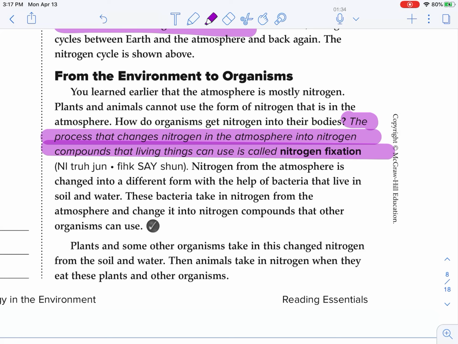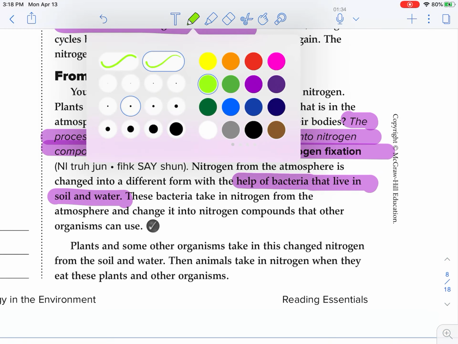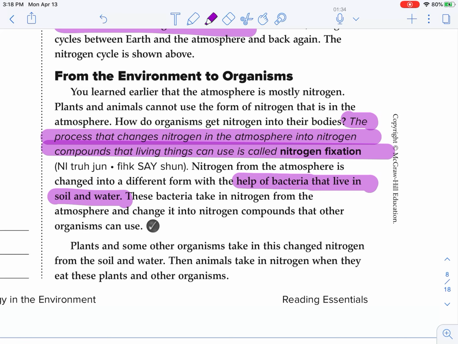Nitrogen from the atmosphere is changed into a different form with the help of bacteria that live in the soil and water. These bacteria take in nitrogen from the atmosphere and change it into nitrogen compounds that other organisms can use. So we're going to go ahead and highlight that.